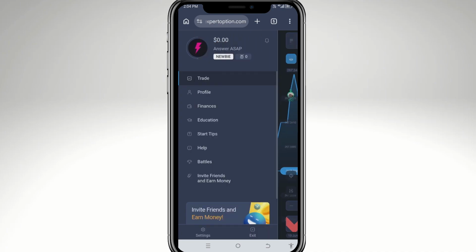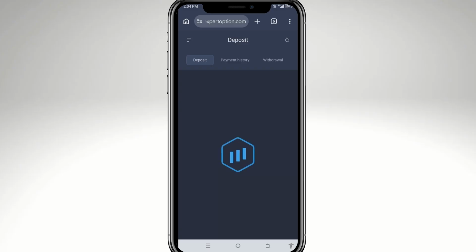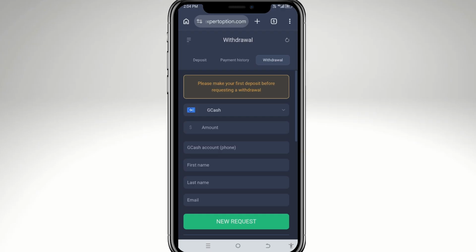I want you to click the three horizontal lines that can be found on the upper left corner and scroll down until you find the finances. Go to the withdrawal section and then just select GCash.